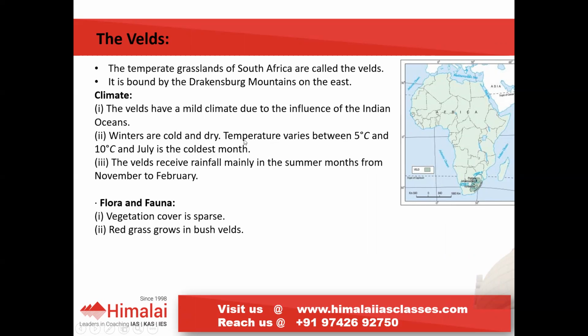The temperatures in winter vary between 5 degrees Celsius to 10 degrees Celsius. And which is the coldest month? It is July. Here, velds receive rainfall in summer months. And the summer here is from November to February. Why is it so? Because it lies in the southern hemisphere.